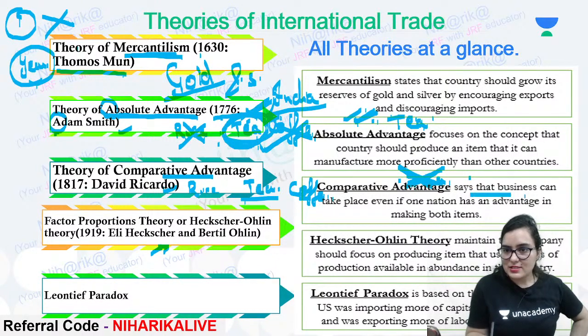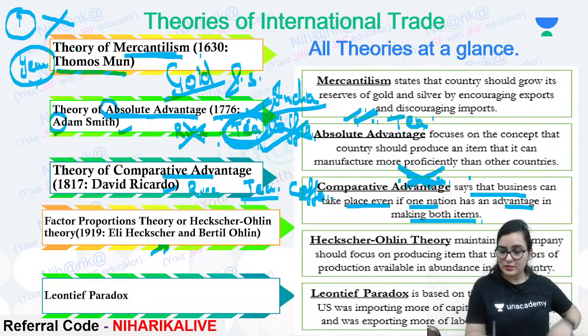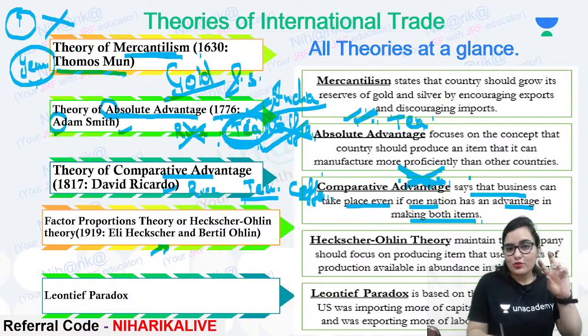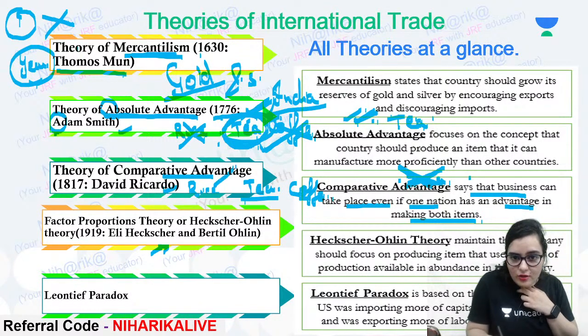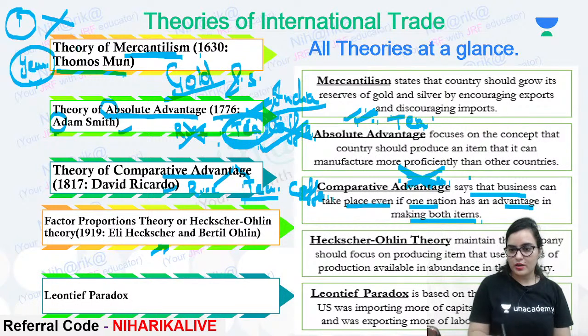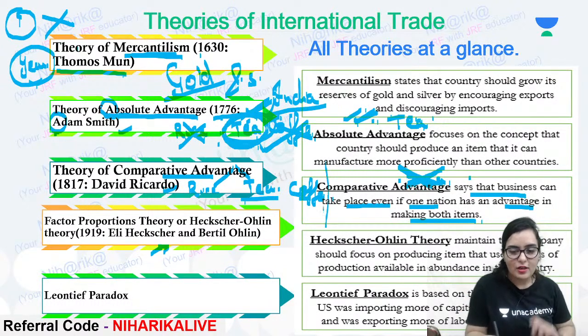See, it says that business can take place even if one nation has an advantage in making both the products. So we will just compare our own manufacturing products. We will not be concerned about the other country. Whether they are good or bad, we don't care. We just have to compare with our own nation only.